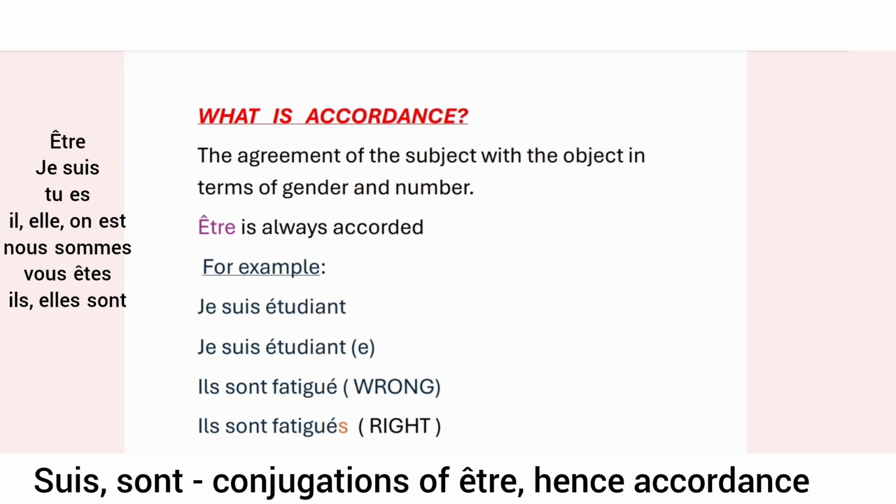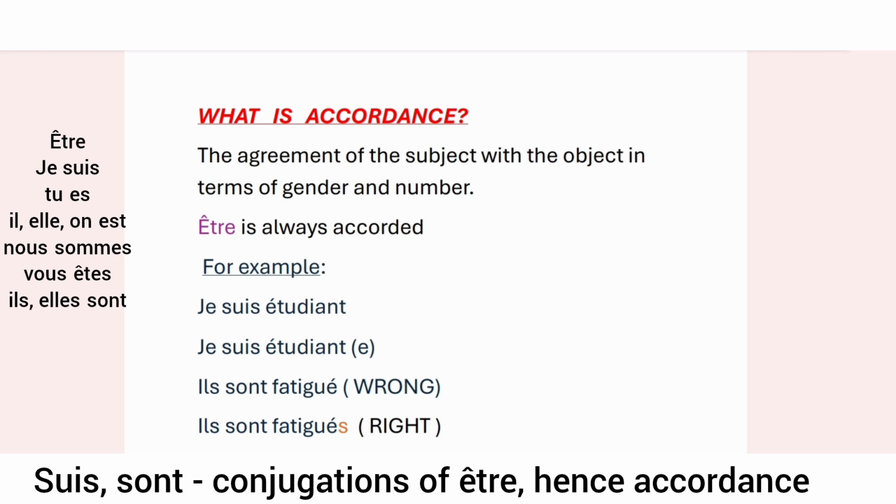Bonjour. So today we'll be seeing the term accordance in French. You must have heard accord, agreement in French. Now let us see what this agreement or accord is. Agreement or accord is basically the accordance of the subject with the object in terms of gender and number. That is, we'll be agreeing the subject and the object together on the basis of gender and number.